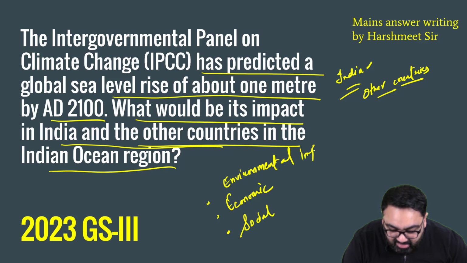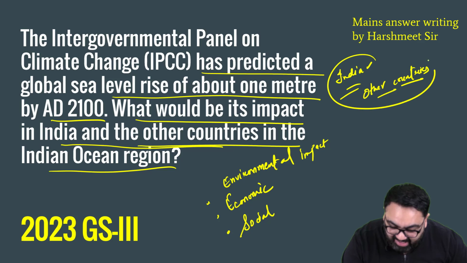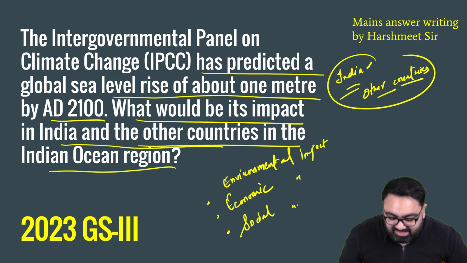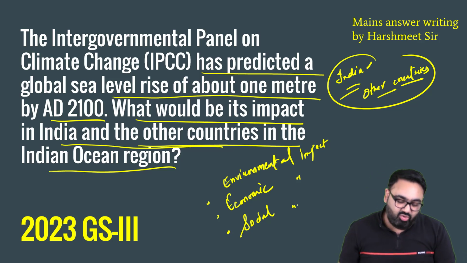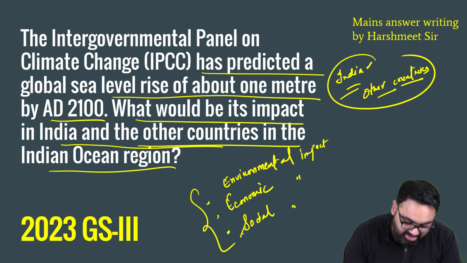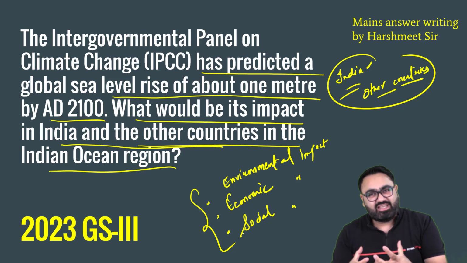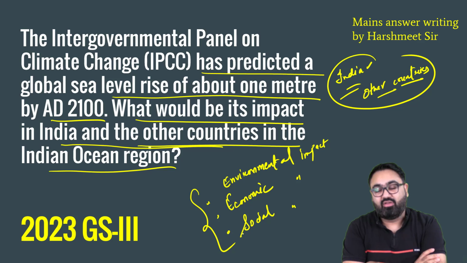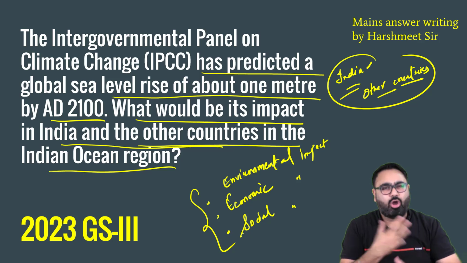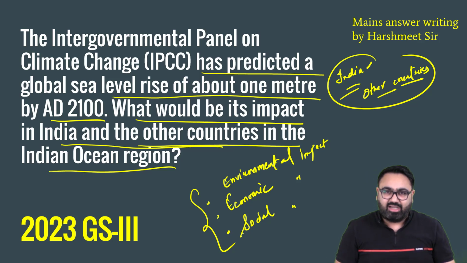So rather than dividing it by country, it's advisable to divide it something like this. Examiners always prefer if you give these kinds of categories. In essay, in GS papers also, whenever you have to write an impact of a problem or impact of a certain issue, it's advisable to categorize like this: environmental impact, social impact, economic impact, and so on. So that is how we will write this.